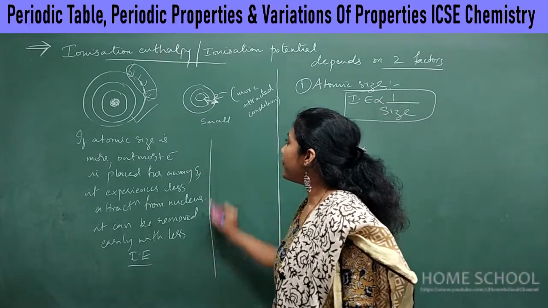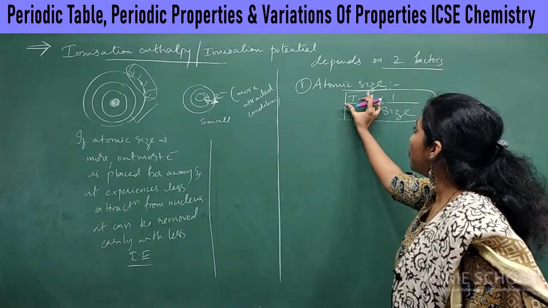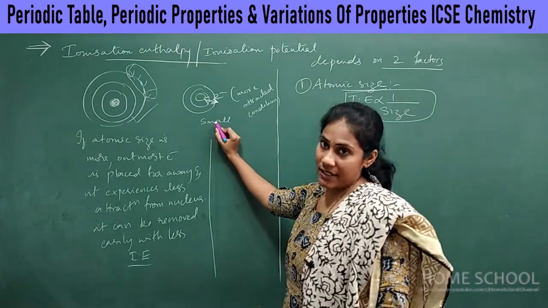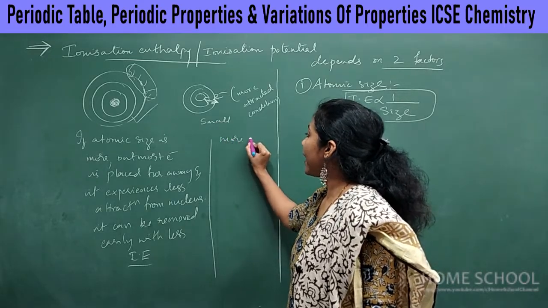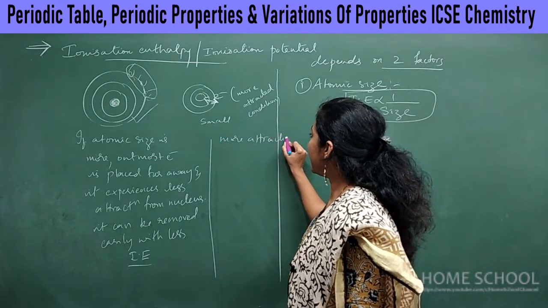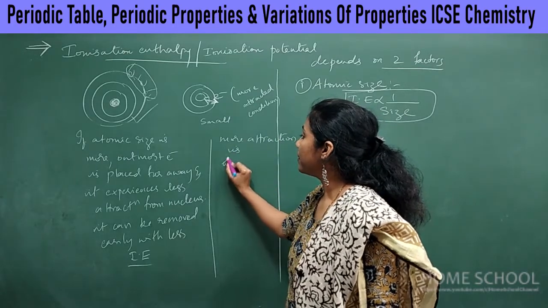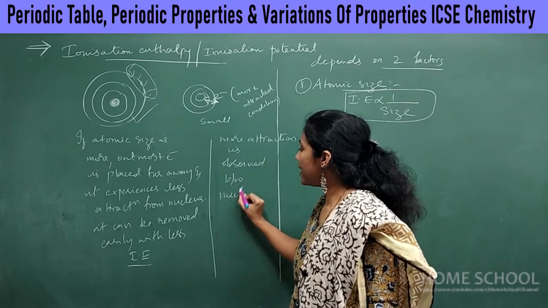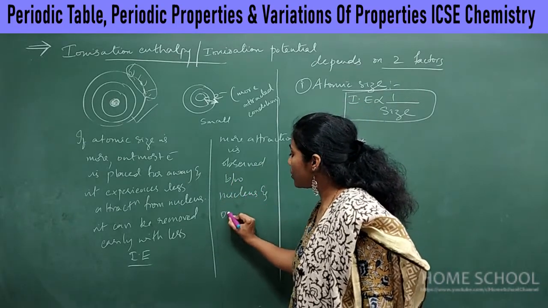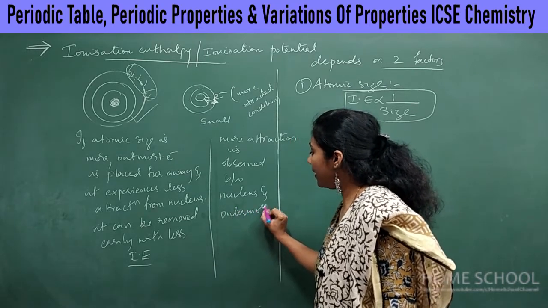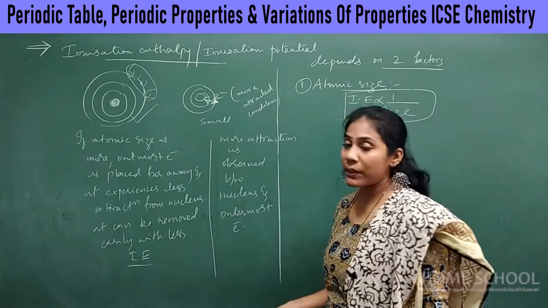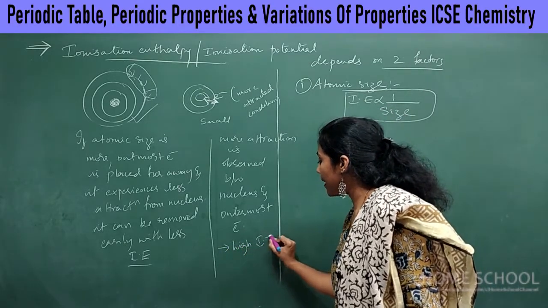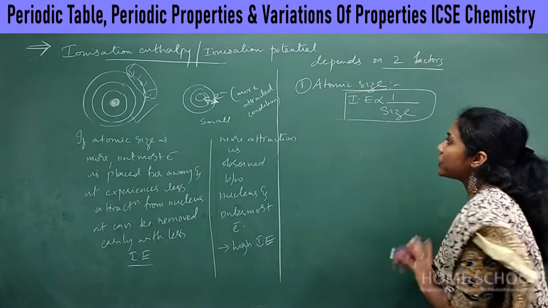Whereas if the size is small, more ionization energy is required, because in a small sized atom, more attraction is observed between the nucleus and the outermost electron. So that's why it's very difficult to remove such an electron, and you will observe high ionization enthalpy. This is the major concept.